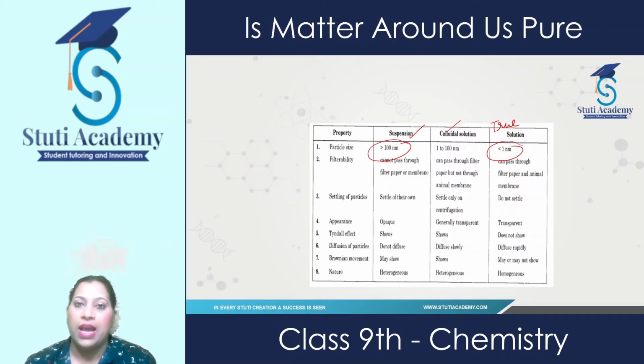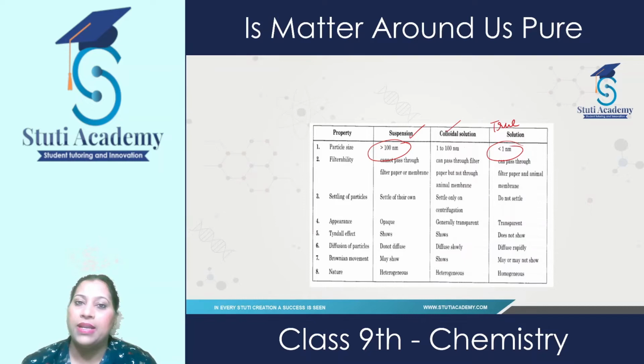Being bigger in size, the solute particles cannot pass through the filter paper. Colloidal particles can pass through filter paper but not through a membrane. Then, like blood can easily pass through the membranes of the organelles present in the cells. Then true solutions can easily pass through filter paper, like salt solution and sugar solution.